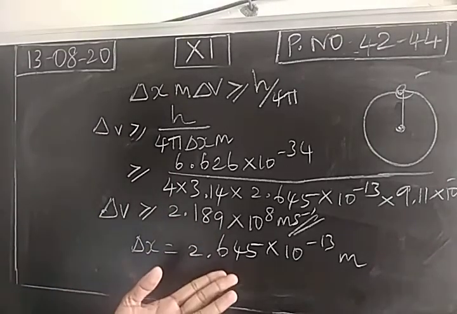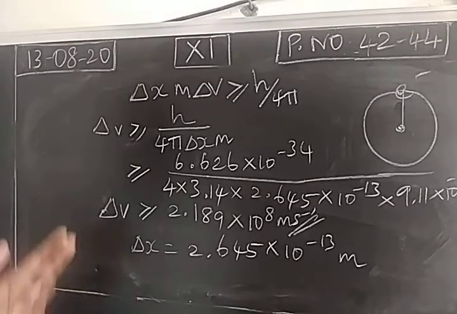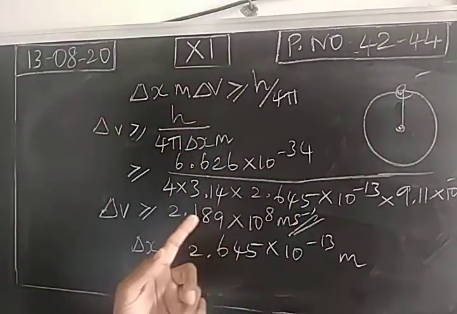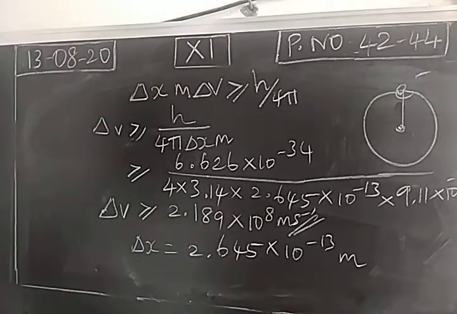Already, in order to find the position of the electron, we do not have an accurate value, with accuracy of just 0.5%. And when we try to find the velocity of the electron, which is moving with the velocity of light, the Heisenberg uncertainty principle is proved for micro level particles.